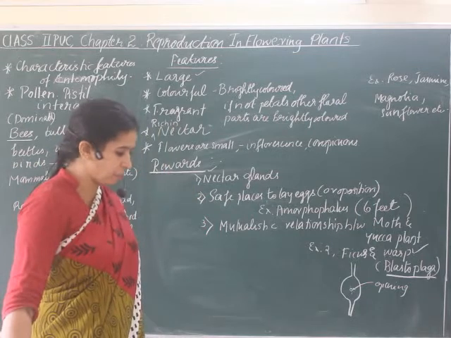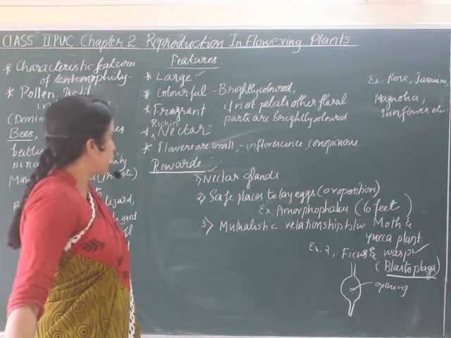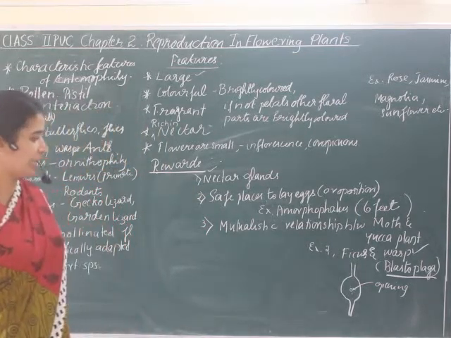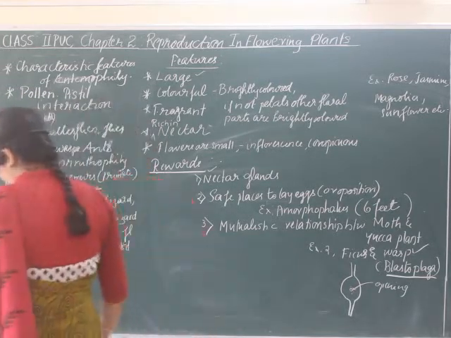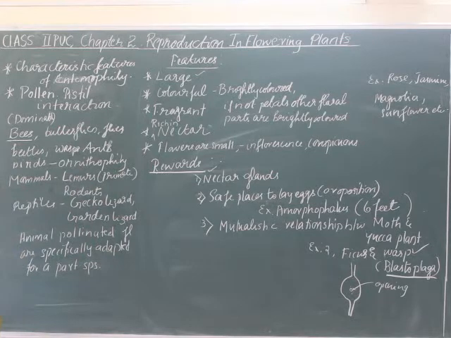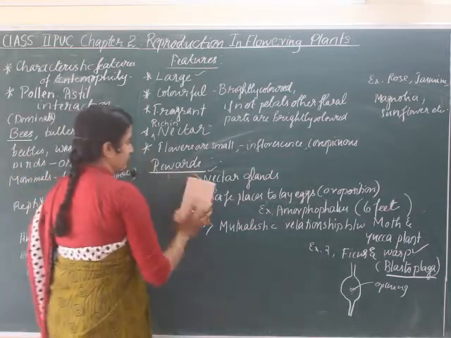This is the interrelationship between these flowers and some of the biotic pollinating agents. I hope you got clarity about this. So next we will study about fertilization.